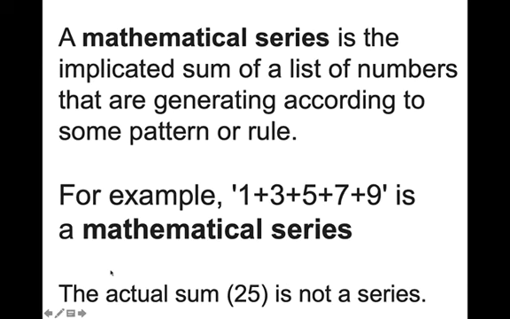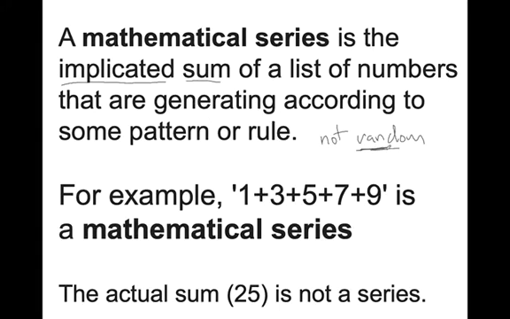So for us mathematically, a mathematical series is the implied sum of a list of numbers that are generated according to some pattern or rule. Again, it can't be random. It's not a list of random numbers. We can't mathematically model randomness yet. So for now, we're going to keep it all consistent. These aren't just random numbers.